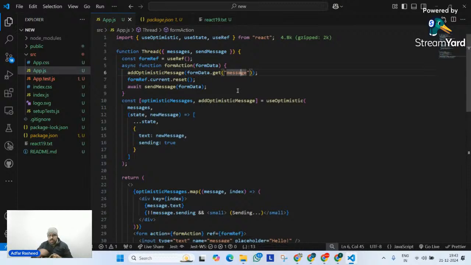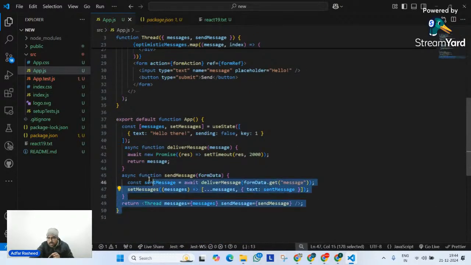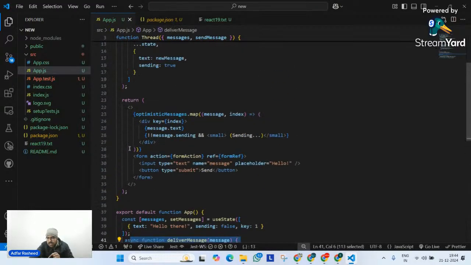Add optimistic message is the second argument of use optimistic. This will be responsible for simply displaying in the user interface an optimistic illusion, an optimistic value, until we get the value from the main action. And we can all clearly understand our main action is nothing but actually this whole thing. That we are receiving the main message from here, which is resolved after this time, and then it is displayed over here like this message or text with this sending. We know that's our main motive, right?